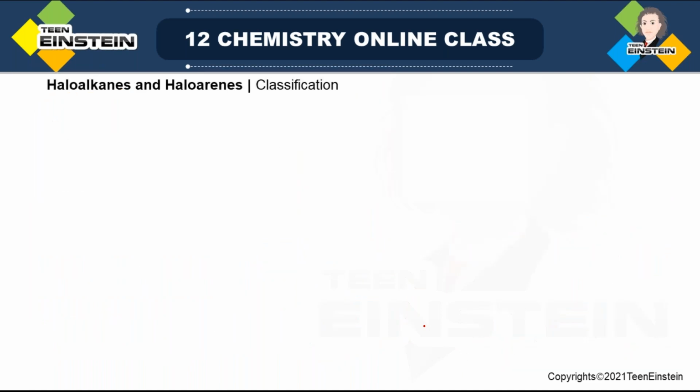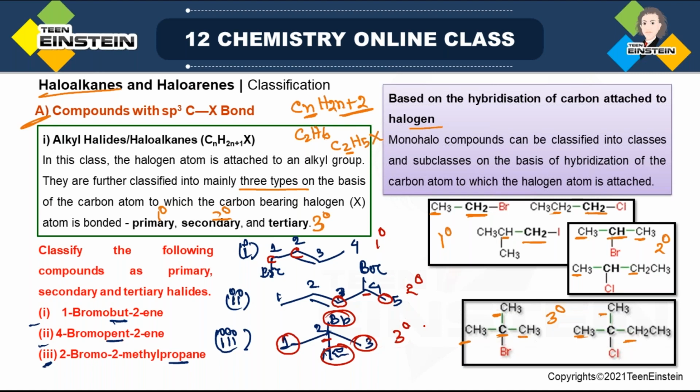So the first point is complete. That is under A. Look at the left hand side heading, compounds with sp3 C-X bond. This is A. Under A, first we have seen number 1 possibility, alkyl halide or haloalkane. Here we do not have any double bond or triple bond. That is, sp2 carbon is not present.